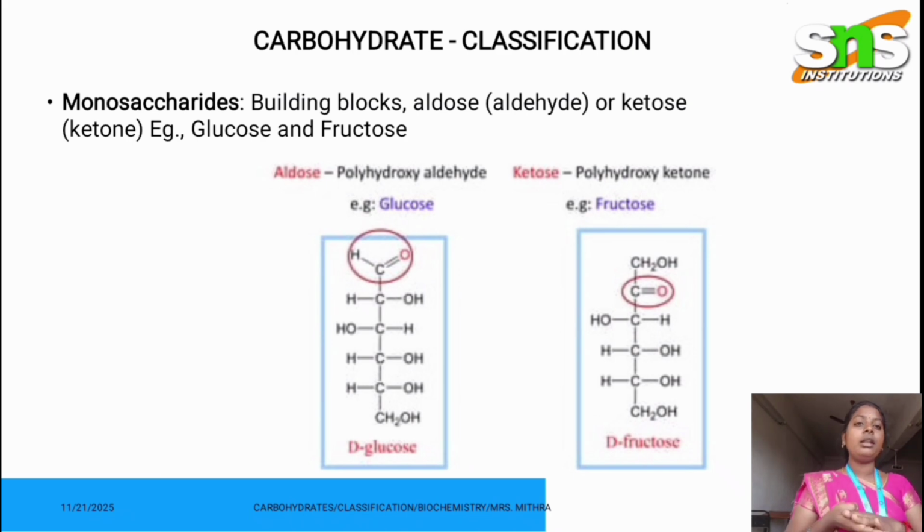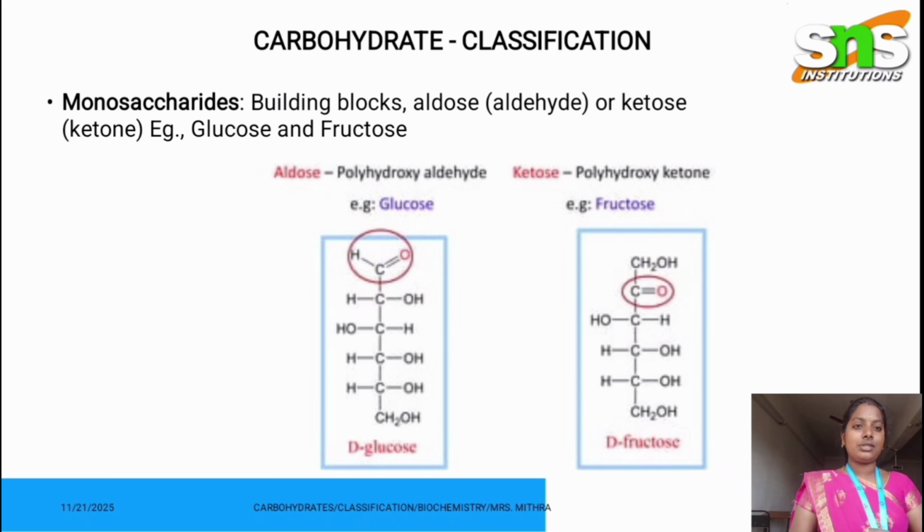For example, glucose and fructose are very good examples of monosaccharides, where the only difference is the functional group: glucose has the aldehyde functional group in the first carbon, and in fructose the ketone functional group is present in the second carbon. Both have the molecular formula C6H12O6.